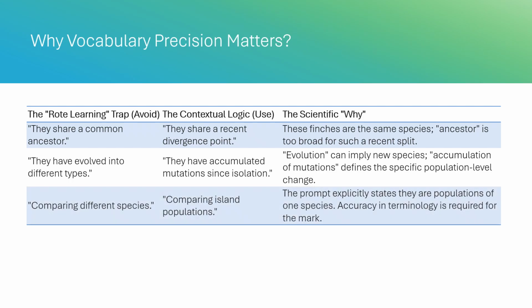3. From species to populations. This is a factual accuracy test. If the scientific name is identical, C. pallidus, they are not different species. Calling them different species is an automatic red flag for an examiner. It suggests the student didn't read the prompt. Using island populations demonstrates that the student has context to analyze the provided map and data.